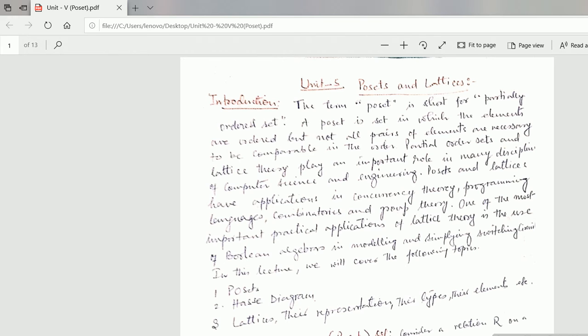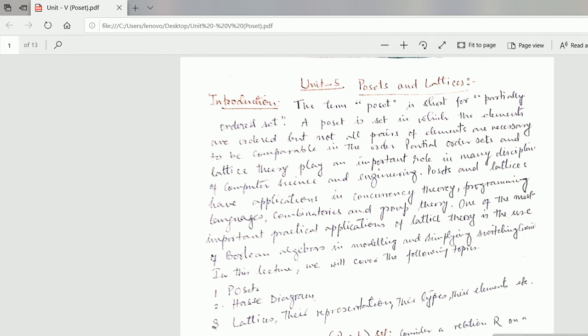Dear students, this is the last unit, that is module 5, posets and lattices. So this is the name of the topic, and let us see posets. Now the introduction.